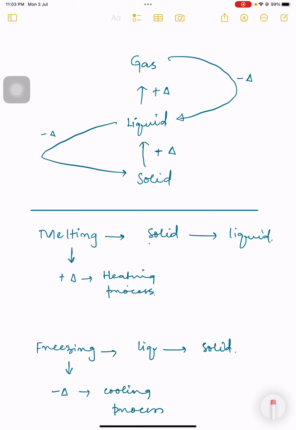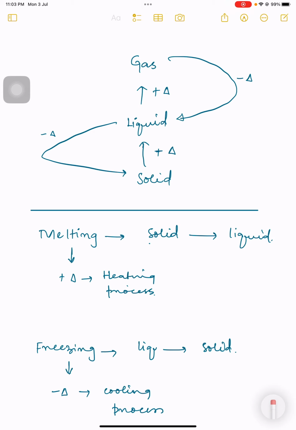So today this is our third lecture related to kinetic particle theory. In the initial two lectures we have just given the brief introduction to the syllabus, and I have told you that there are three papers in your examination criteria regarding chemistry. We have done the basics of the kinetic particle theory. Right, here today we are dealing with the three states of matter. One of them is solid, and then liquid, and then a gas.